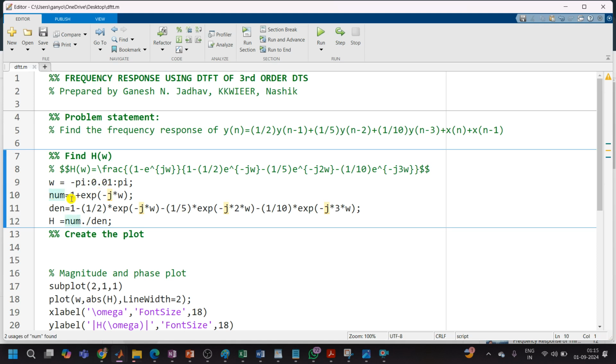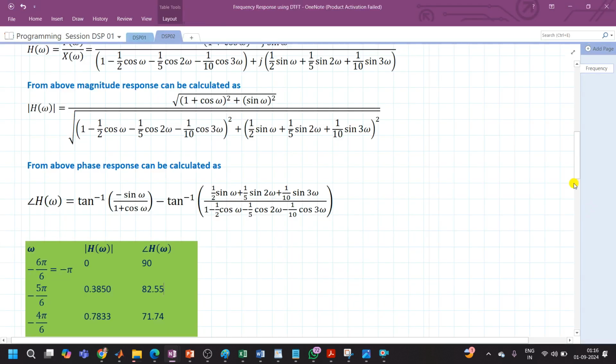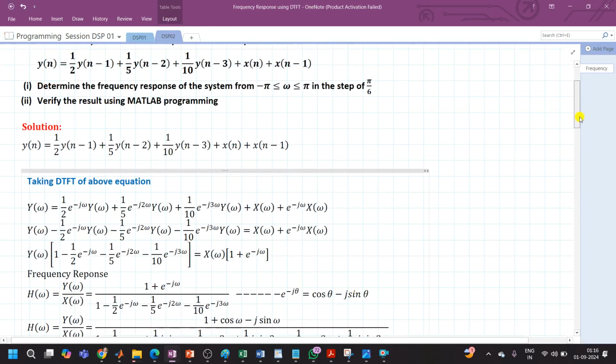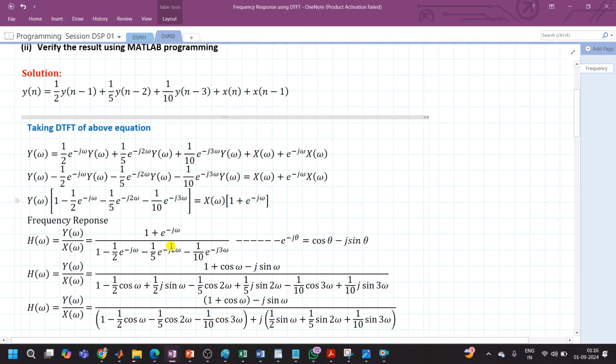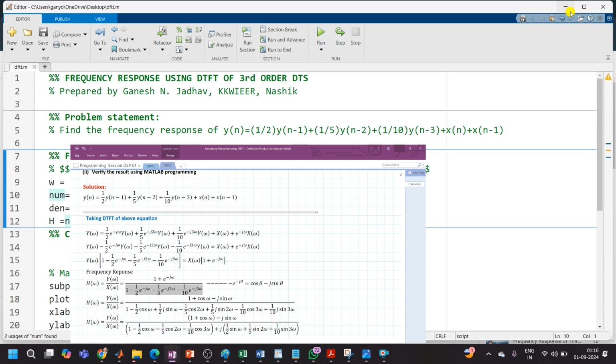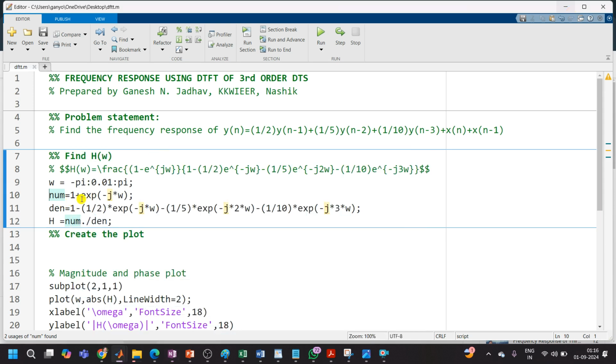Now, what is the numerator in this case? The numerator, which we studied in the previous video, is 1 plus e raised to minus j omega, and this is the denominator. In this MATLAB program, I have typed the numerator as 1 plus e raised to, we have to use the command exp, minus j into omega. Denominator is 1 minus 1 by 2 e raised to minus j omega minus 1 by 5 e raised to minus j2 omega and minus 1 by 10 e raised to minus j3 omega.